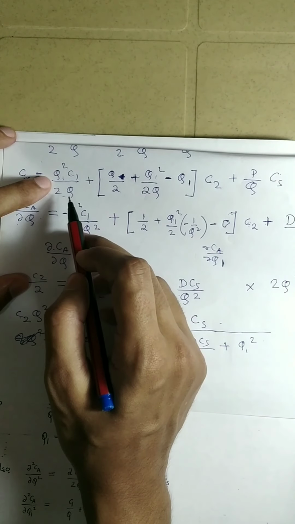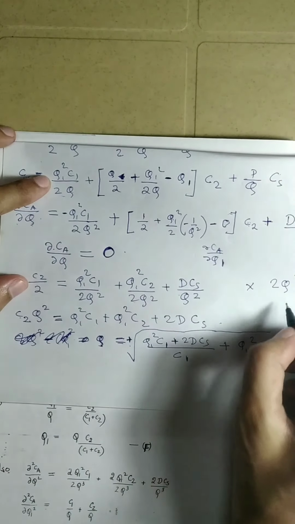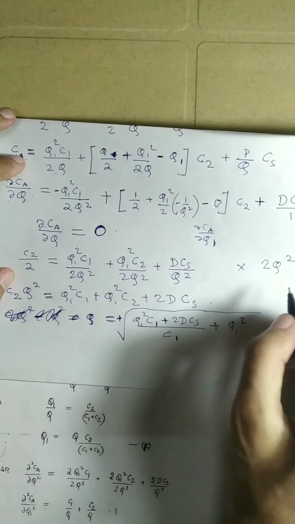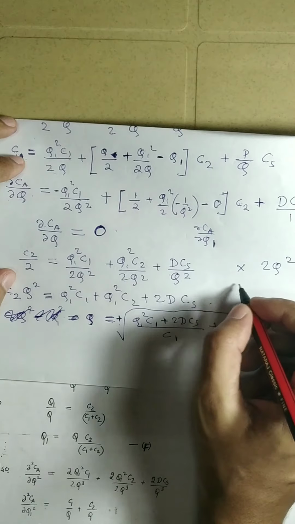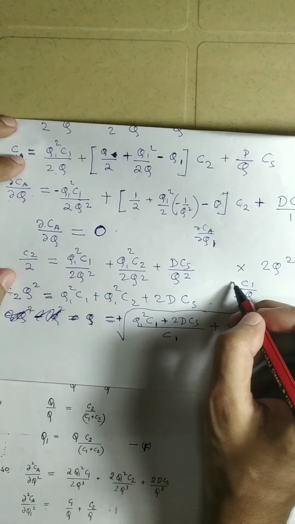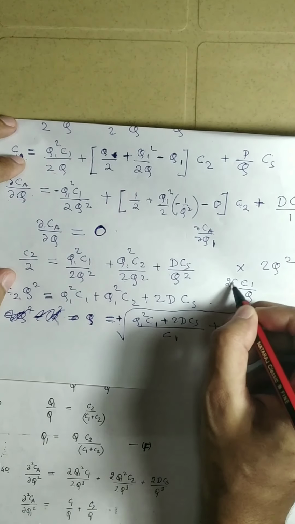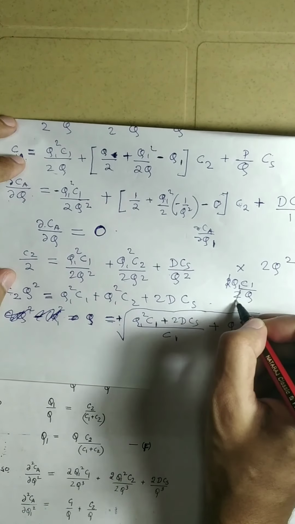So differentiate this with respect to Q1. What will it be? This and this are constants, so they will remain as they are. So that will be C1 by 2Q, and differentiating Q1 square with respect to Q1 gives 2 into Q1, so 2 will get cancelled.